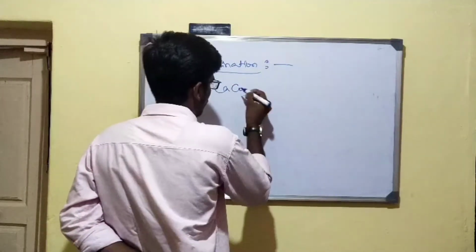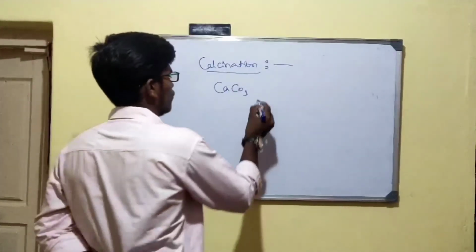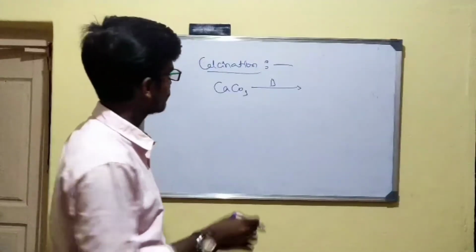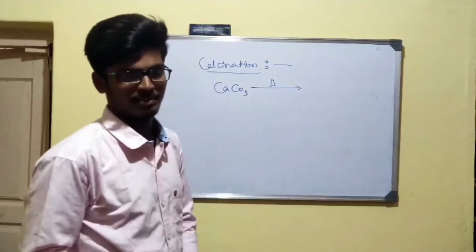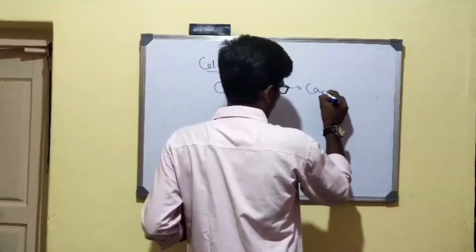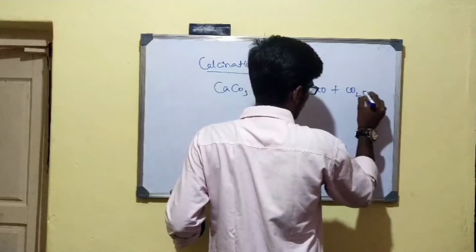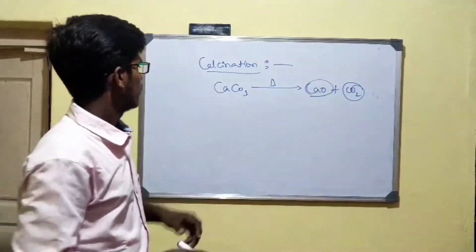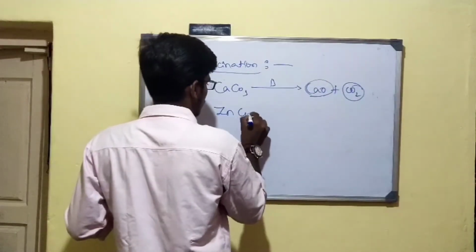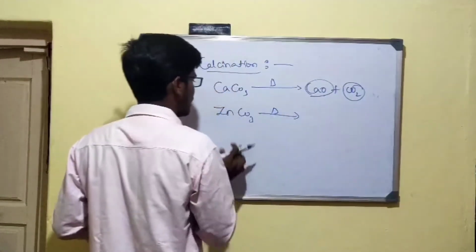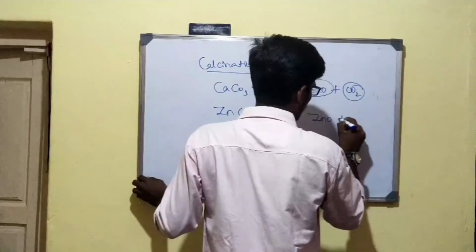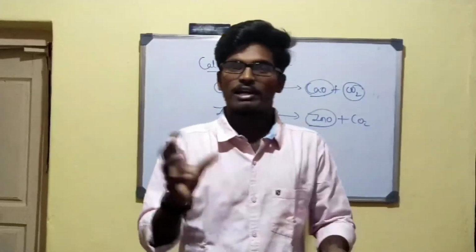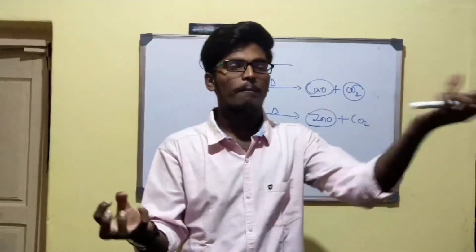We have calcium carbonate, which is limestone. We are going to heat this calcium carbonate at a temperature below its melting point in the absence of air. In the absence of air, we will get calcium oxide plus CO2. This is metal oxide, right? And we have ZnCO3. This is heated in the absence of air. We will get zinc oxide plus CO2. These are the two methods we have for the conversion of concentrated ore into metal oxide.